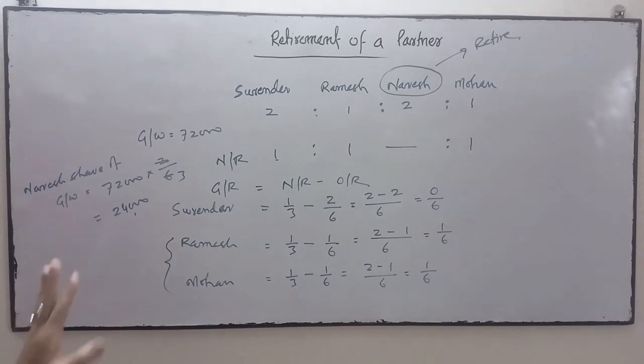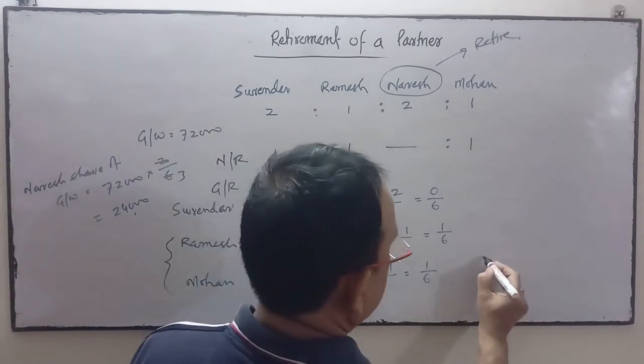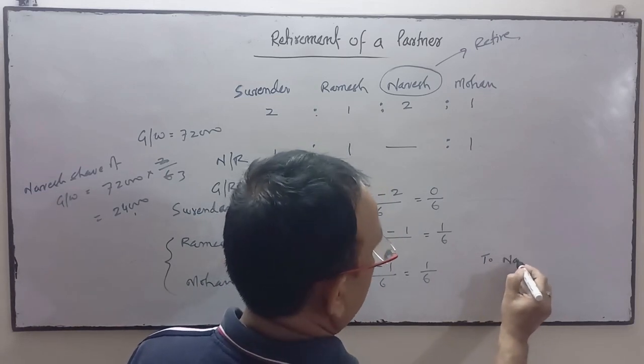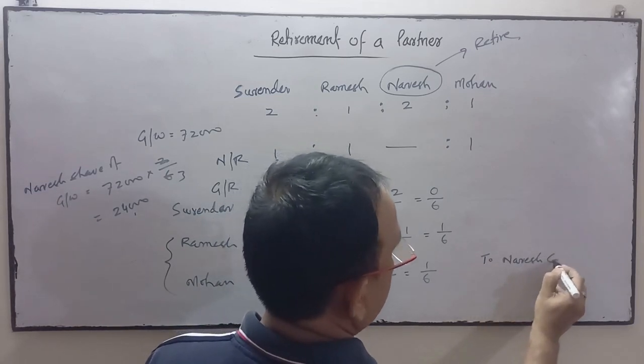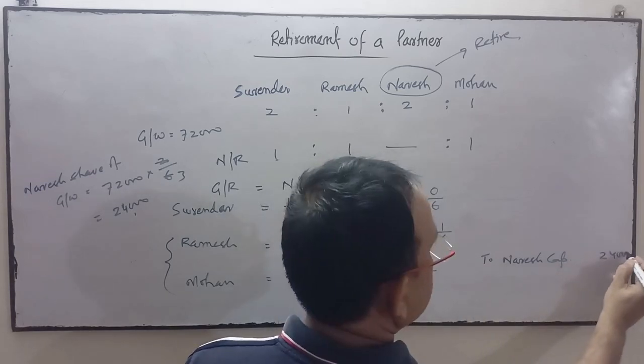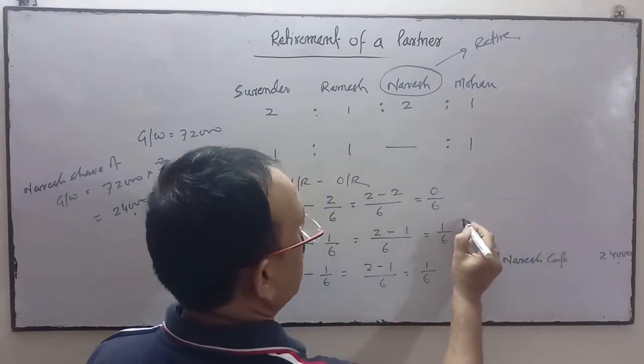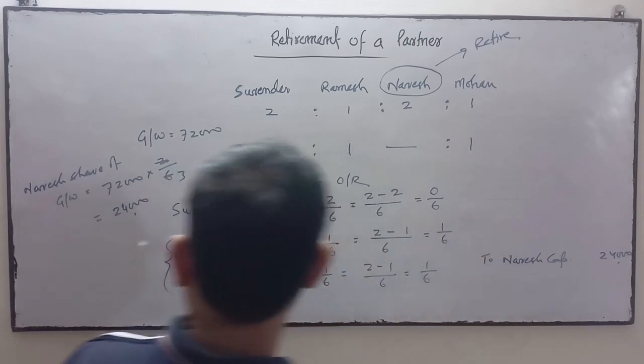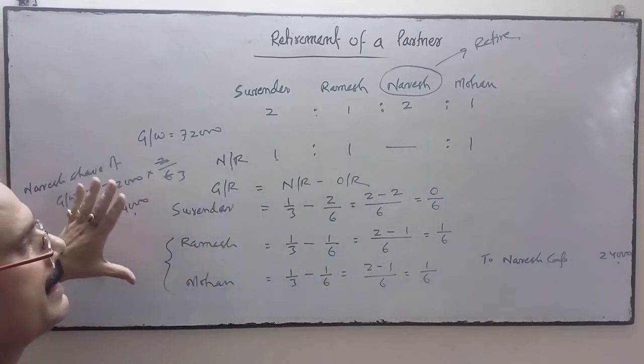This 24,000 will be transferred: Naresh's capital account will be credited with his share of goodwill, and this will be transferred to the continuing partners' capital accounts in their gaining ratio.